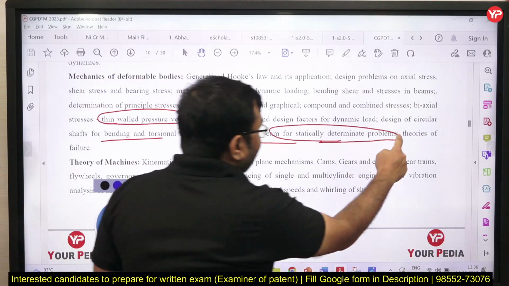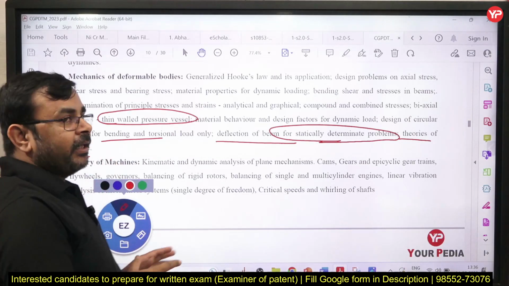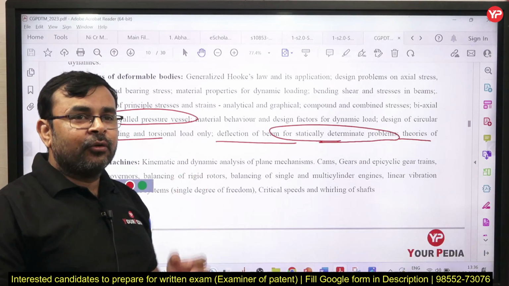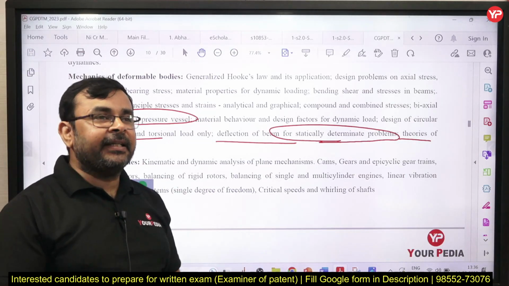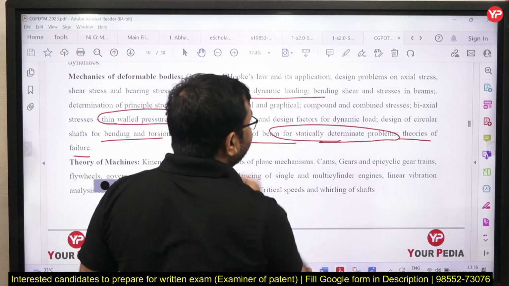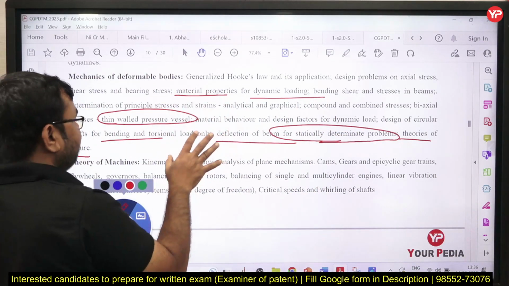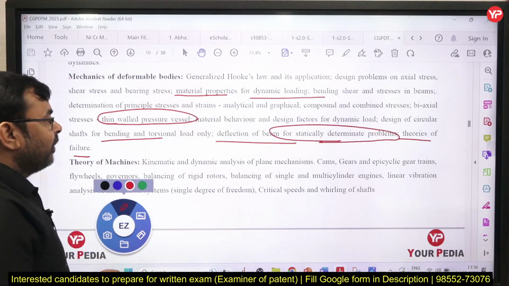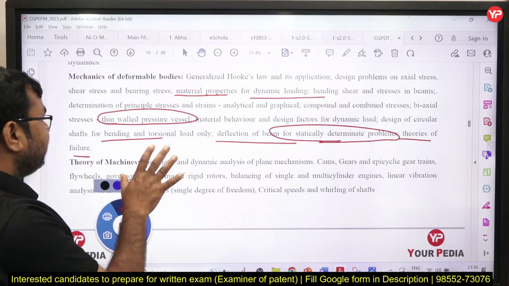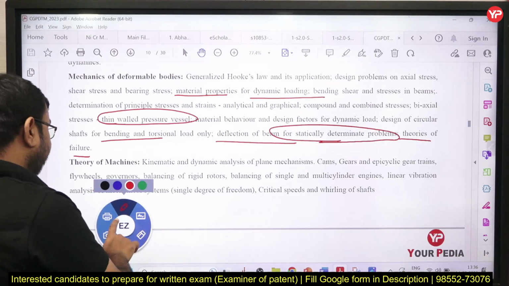Now theories of failure. So this is the detailed syllabus for mechanics of material, that is strength of material, which includes some topics from machine design like properties of materials for dynamic loading, yes or no, theory of failure, correct. So few topics, and design of a shaft, correct. So few topics we see here from the machine design part, yes or no.